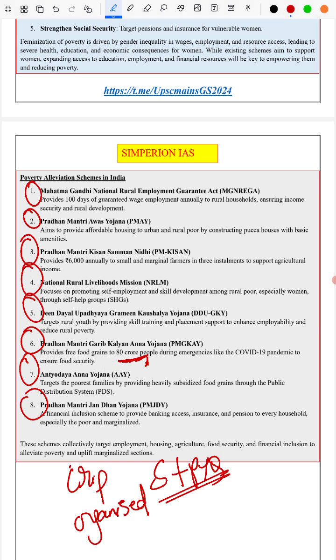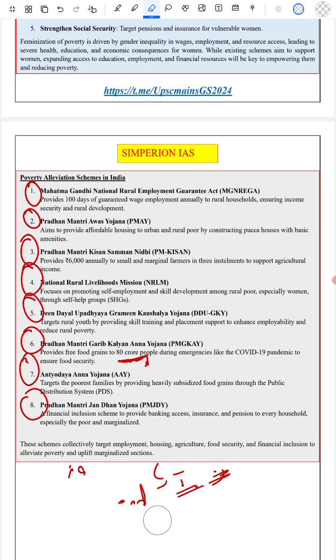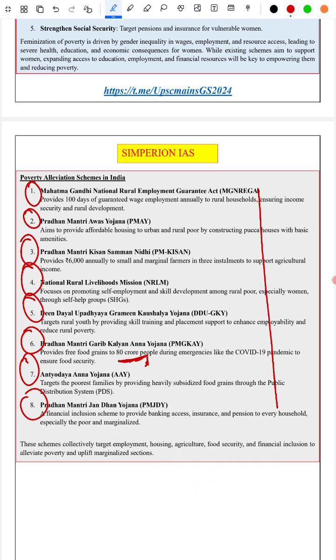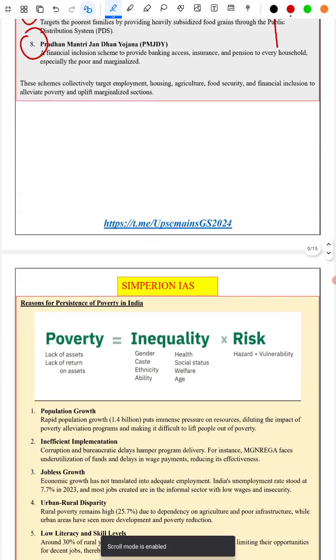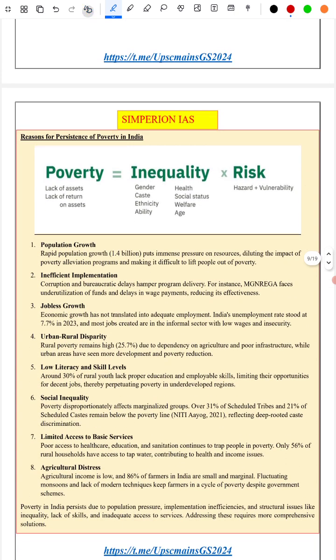So let's continue to the next topic under poverty and associated issues, that is reasons for persistence of poverty. This is very important. While studying the topic of poverty, you might get a question: with so many schemes and so much government effort, why does poverty still exist in society? There are reasons for it. We have given 8 reasons.